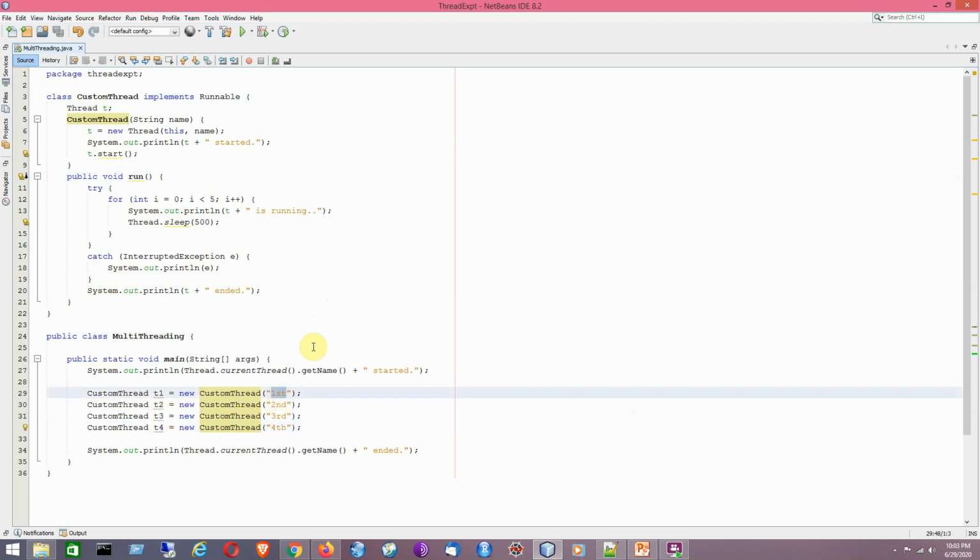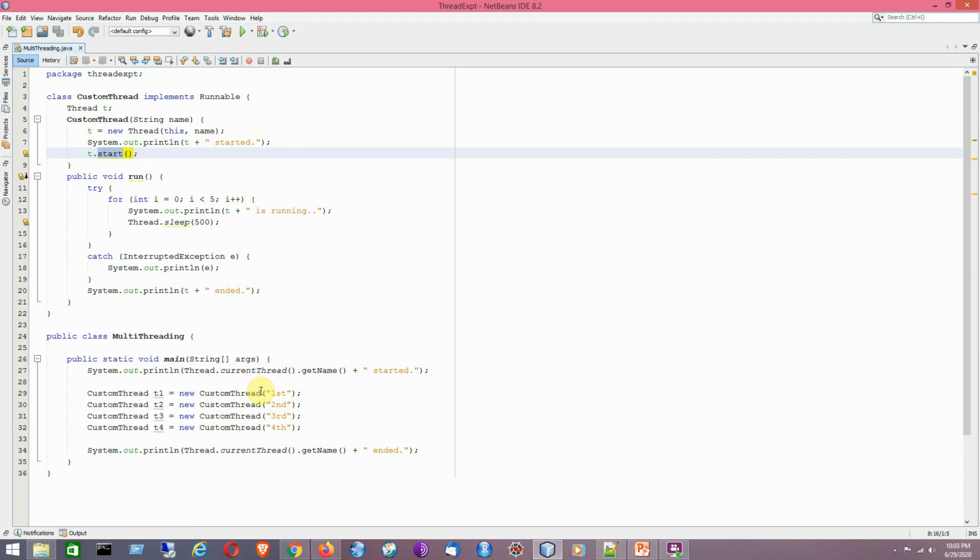Each of them is having its name, like string name: first, second, third and fourth. Now whenever I try to create the objects, it will call their respective constructor, and it will invoke the start method. As a result, the run method will be called, and the statements inside the body of the run method will get executed. I mean to say all of the threads will have a run method to execute something.